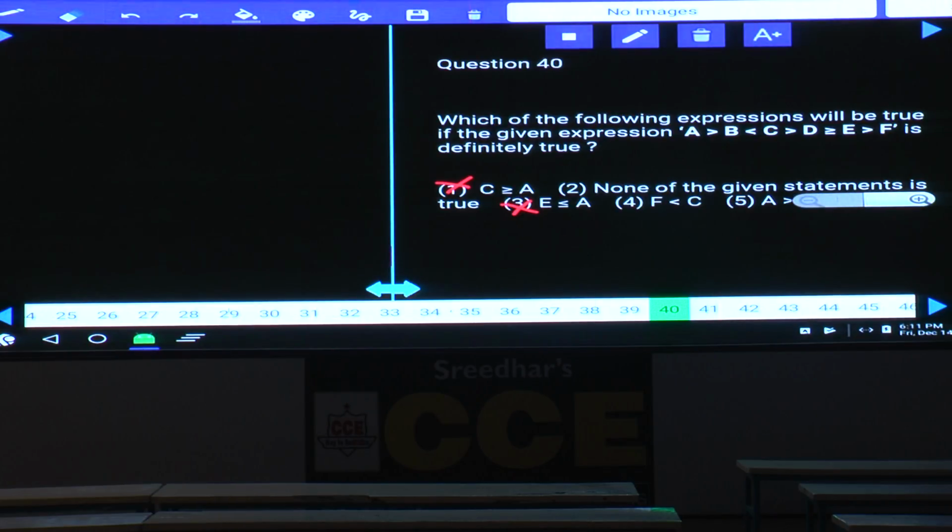F and C. C greater than F is true, F lesser than C is definitely true. Clear now? Then what is the other choice here? A greater than F. Between A and F, there are 2 opposite symbols. This is also ruled out. Only choice 4 is the answer. And this is about question number 40.